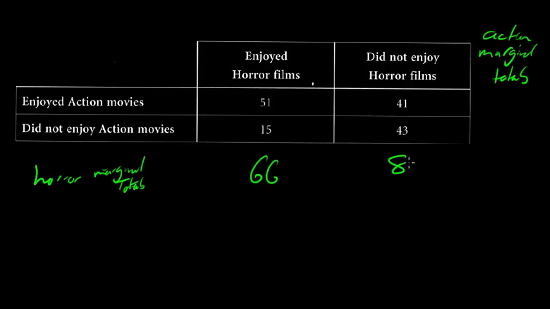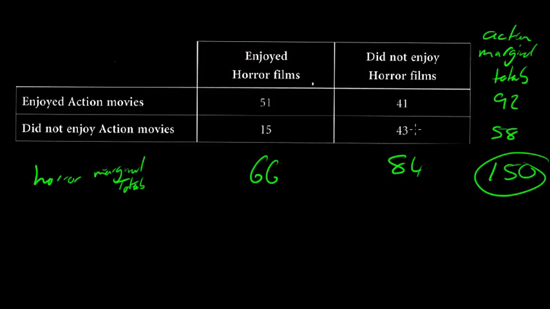Then we have 84 didn't enjoy horror films. We had 92 enjoyed action movies, and we had 58 didn't enjoy action movies. So altogether these two should add to be 150. And that's the total number of people asked altogether. 1, 2, 3, 4 added together makes 150.